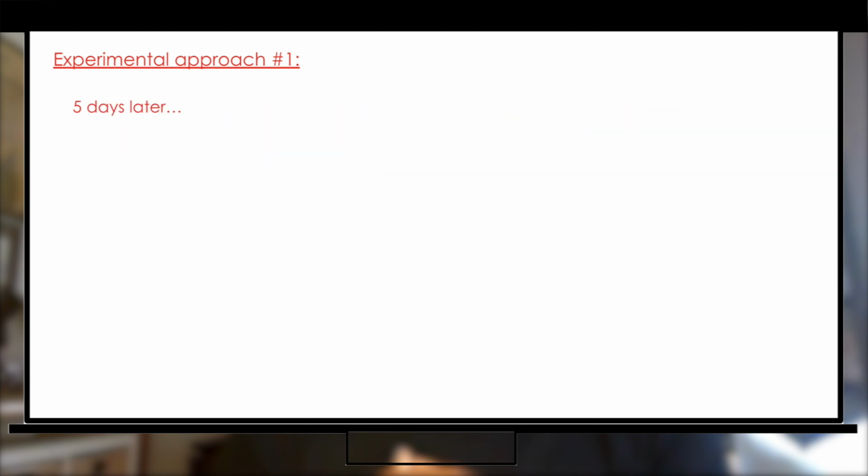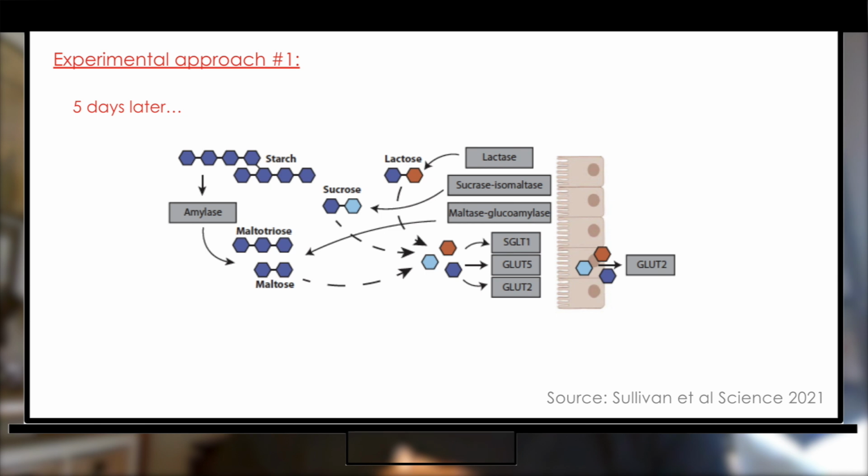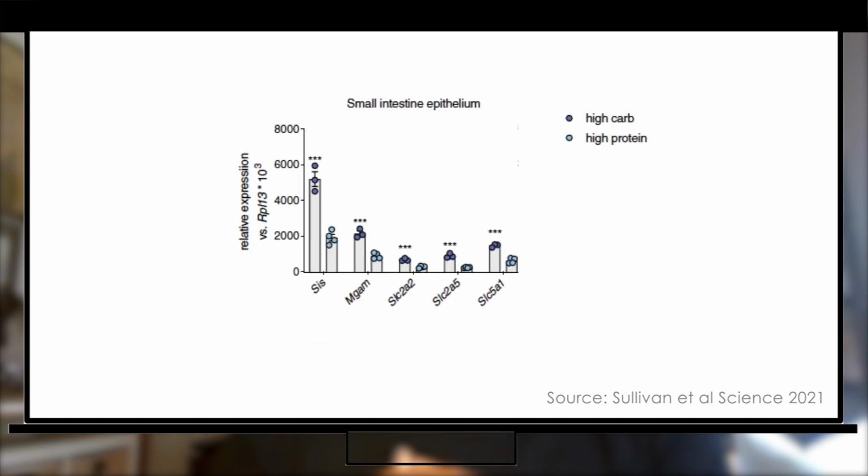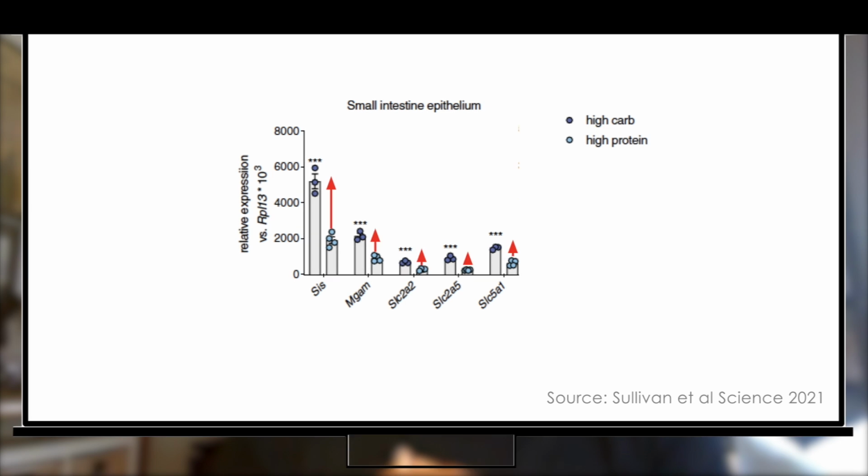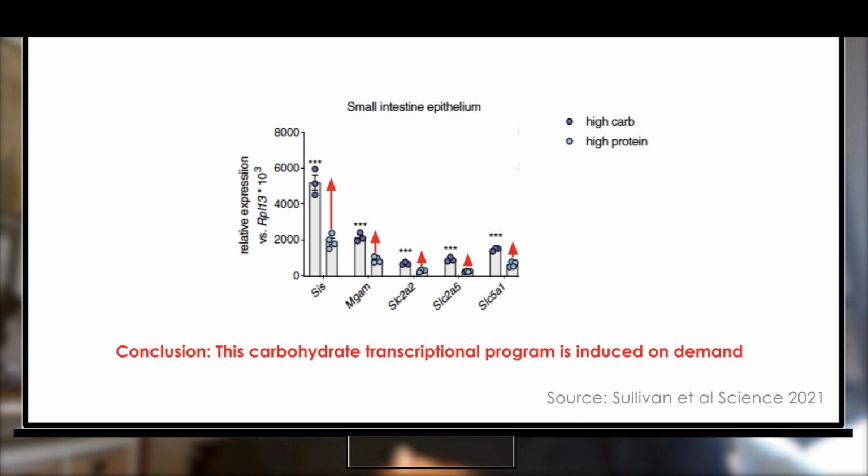And after this time, we looked at the expression of enzymes and transporters involved in carbohydrate digestion in their small intestine epithelial cells, and we called this the carbohydrate transcriptional program. And what we found was that this carbohydrate transcriptional program was highly upregulated in the mice that were fed the high carb diet, indicating that this program is induced on demand in response to nutrient availability.